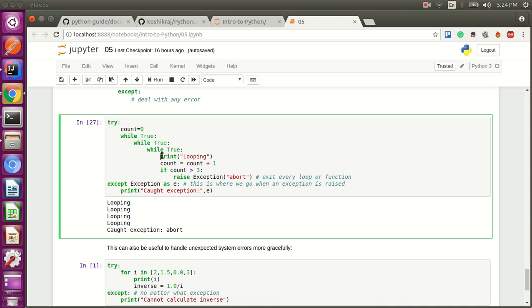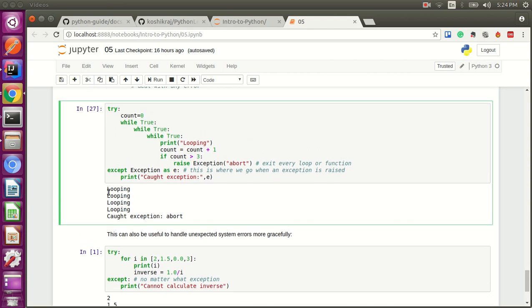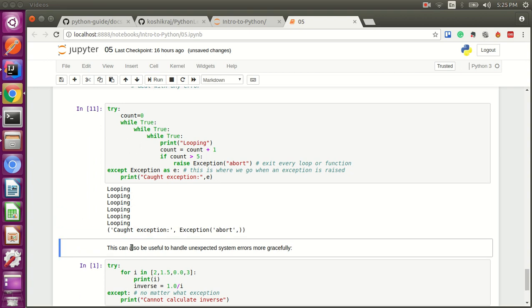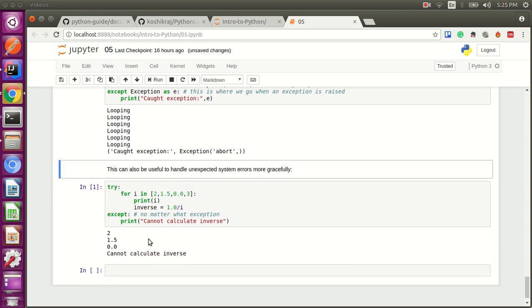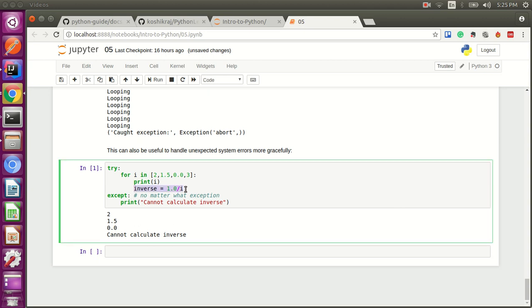Anytime Python sees a raise of any kind of exception which you have defined, it will quit this execution and come to the exception part. For example, after the count of 3, it will go through 0, 1, 2 and 3, and we are just raising an exception here. If you make it 5, you would see the same thing. After 5 you got an exception, and you can have other kinds of exceptions as well.